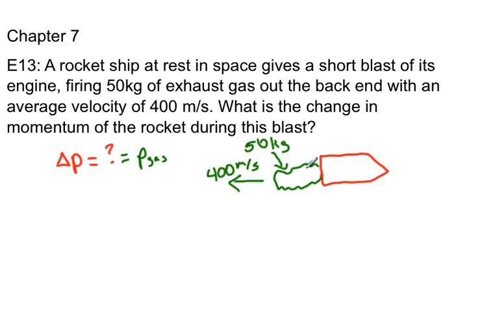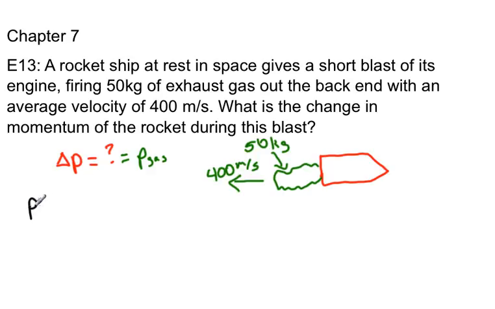Okay, if that makes sense. This gas is getting a speed and it has mass, so that means it's going to affect the rocket. The rocket's pushing the gas, so the gas is going to push back on the rocket. That's how rockets go.